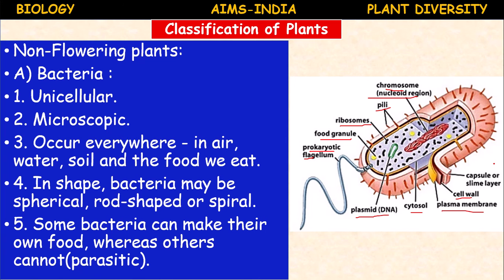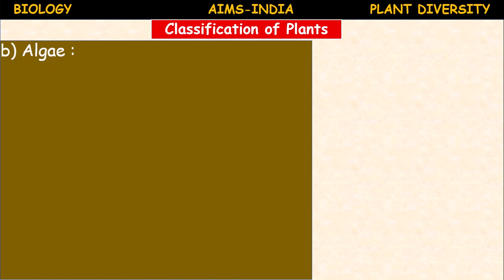Actually, later the bacteria were placed in the Monera kingdom. Previously they were placed in the plants because of the presence of a cell wall. The cell wall is the unique, characteristic feature of plants. So bacteria and fungi were also included in the plant kingdom because of the presence of a cell wall.